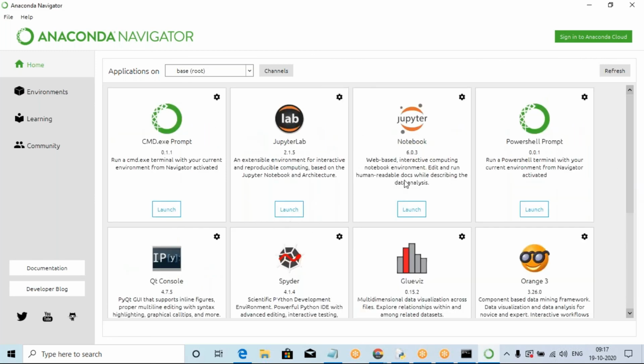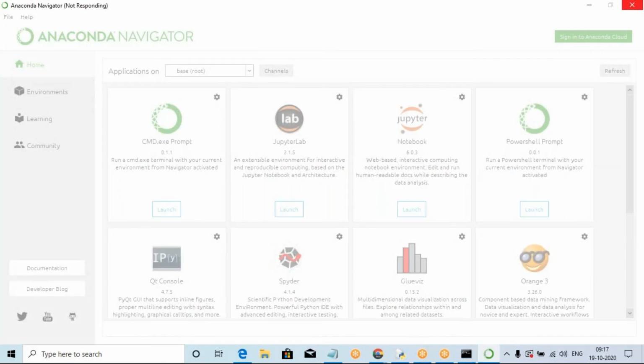You can download them. For today's topic, click only the Jupyter Notebook. Please launch and execute it. It is a web-based interactive computing notebook environment. You can develop all these applications in the notebook or Jupyter Lab, anyone. Here, click only Jupyter launch. Jupyter Notebook is launching. Wait for a few minutes. You can download Spyder also, no problem. Now launch this one. Click it to open the Jupyter Notebook.